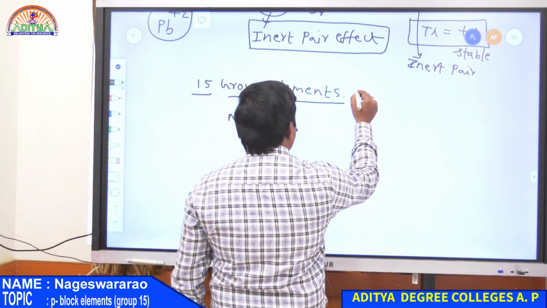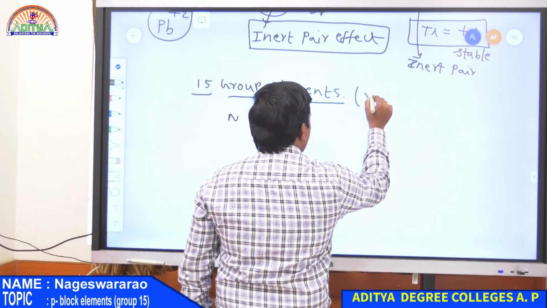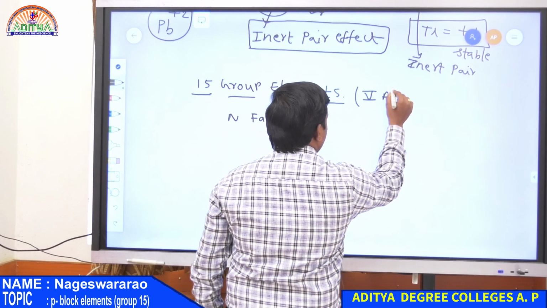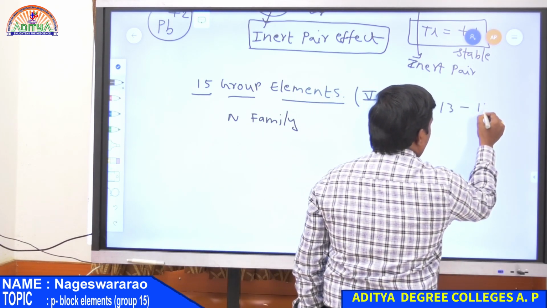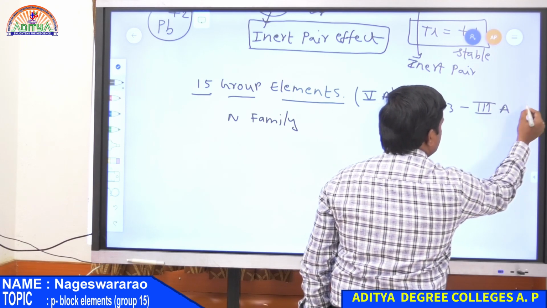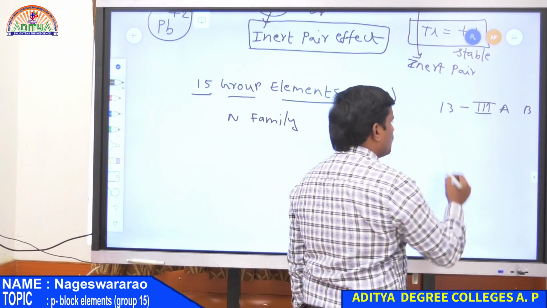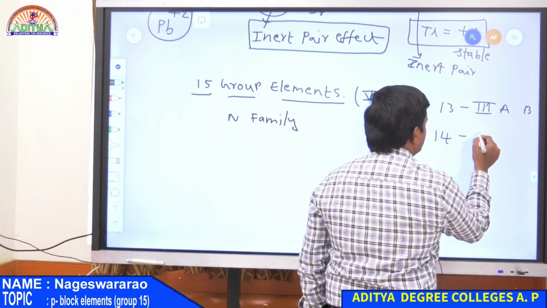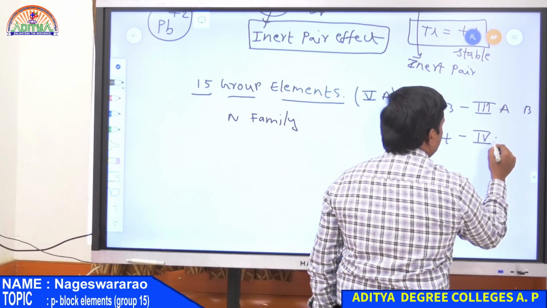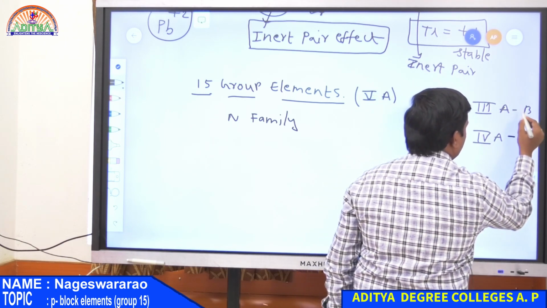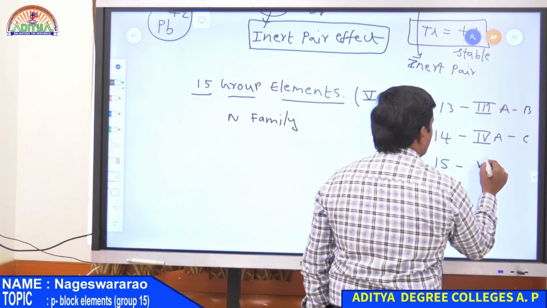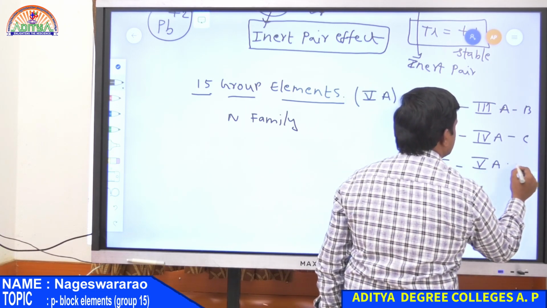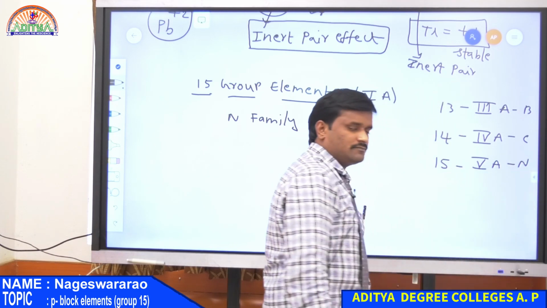This group is also known as 5th A group elements. So look at 13th group is known as 3rd A, that is boron family. 14th group is nothing but 4th A group, that is carbon family. And now 15th group, that is 5th A group, that is nitrogen family.